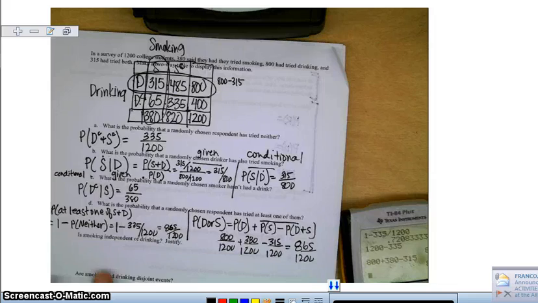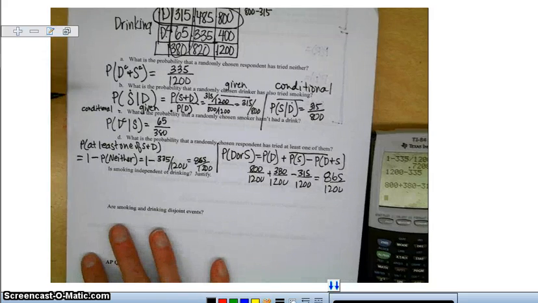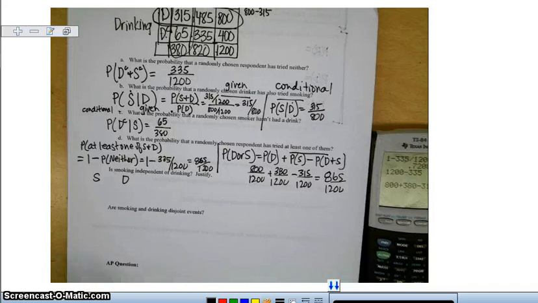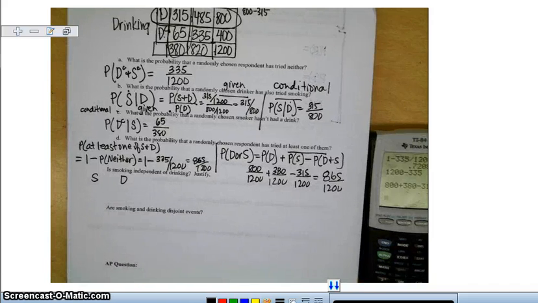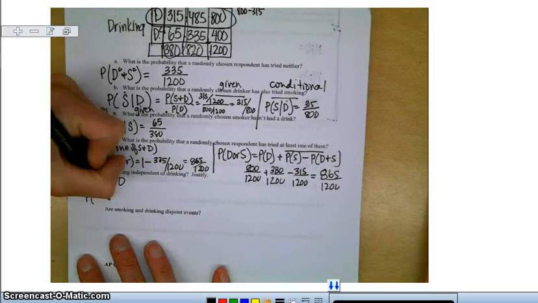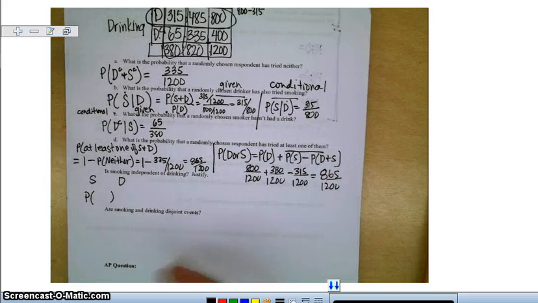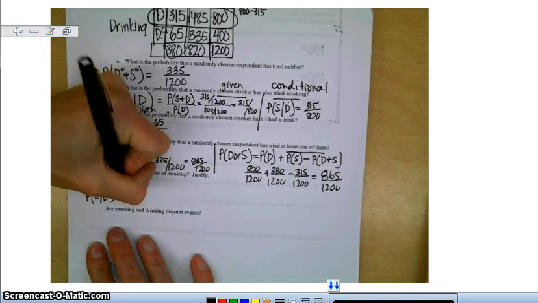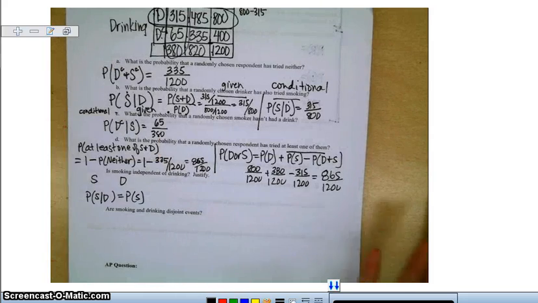All right, is smoking independent of drinking? This is a good problem. We've seen a lot of these in the last few days. We've got smoking and drinking as our two events. The way we prove independence is we say the probability of one given the other is the same as the probability of one of them. So the probability of smoking given that I've tried drinking would have to be the same as the probability that I've just tried smoking on its own.